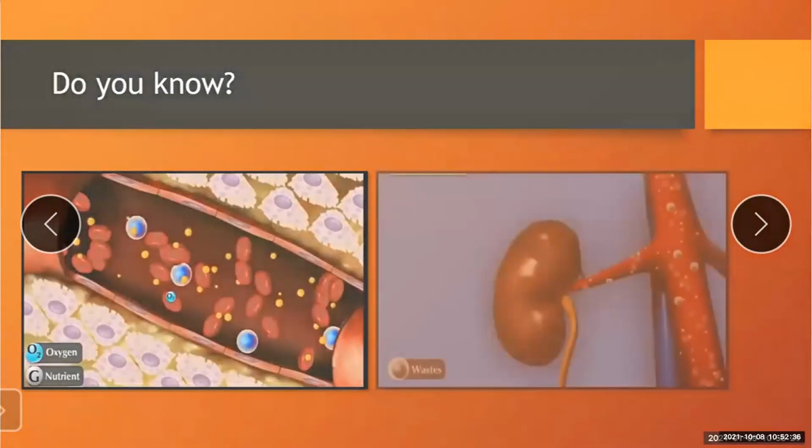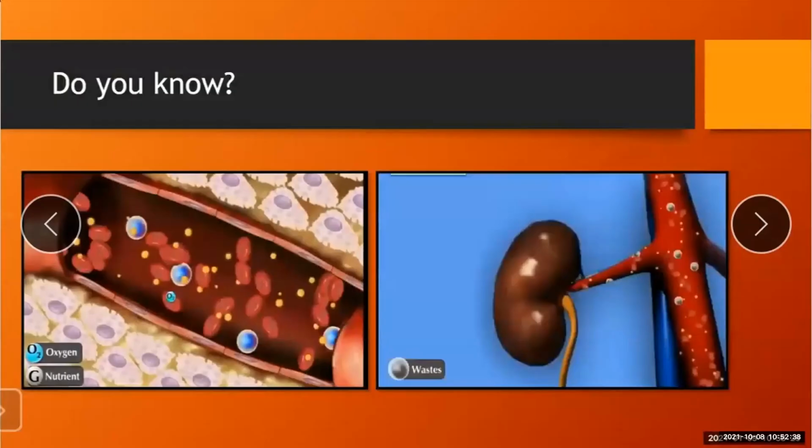See the next picture. Here, it is a picture of a kidney. So in this picture, what is the function of this? It passes oxygen and nutrients to all our body. And here, what is the function of this kidney? It separates the waste from the blood or from the food materials. Understood? And can we see all this process with our eyes? No, these living processes go on in the internal parts of the body.